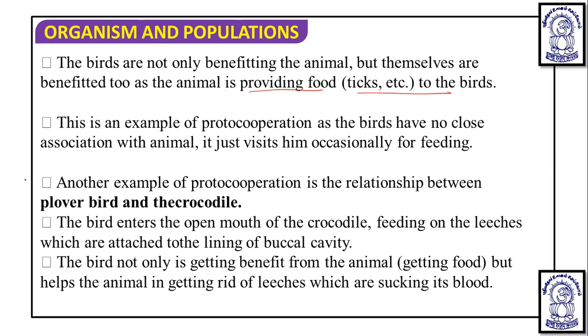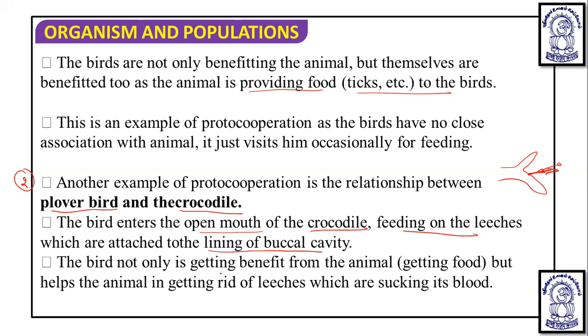Okay. Now the second example of proto-cooperation is between the plover bird and the crocodile. The plover bird is also called the crocodile bird. What happens? The plover enters the open mouth of the crocodile and feeds on the leeches which are attached to the lining of the buccal cavity. When the mouth of the crocodile is open, the bird visits, immediately takes the leeches and goes out.